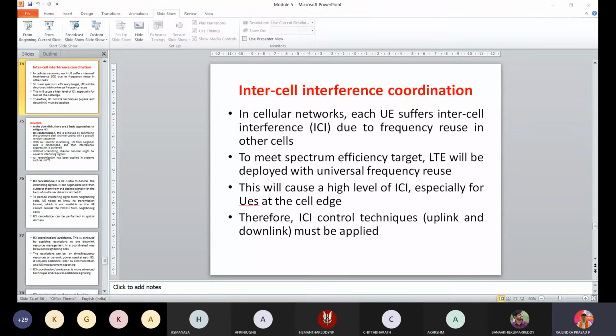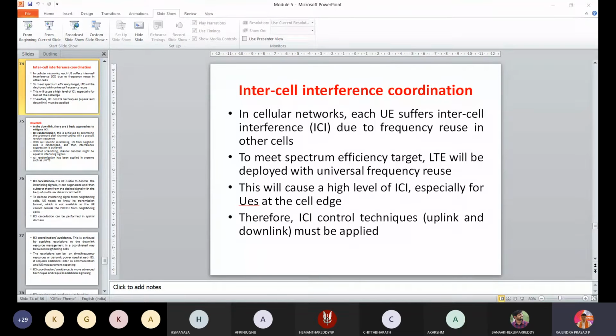Then we have ICI cancellation. Cancellation means the unwanted data or neighboring information which is not required can be directly cancelled. Usually we call it a pop-up, which you will be getting. That pop-up you are going to disable so that interference will not be present. Then coordination and avoidance. Yesterday I was speaking about carrier sense multiple access. You are going to see whether the channel is free or not, and then you are able to transmit the data. That you can also follow in intercell interference.